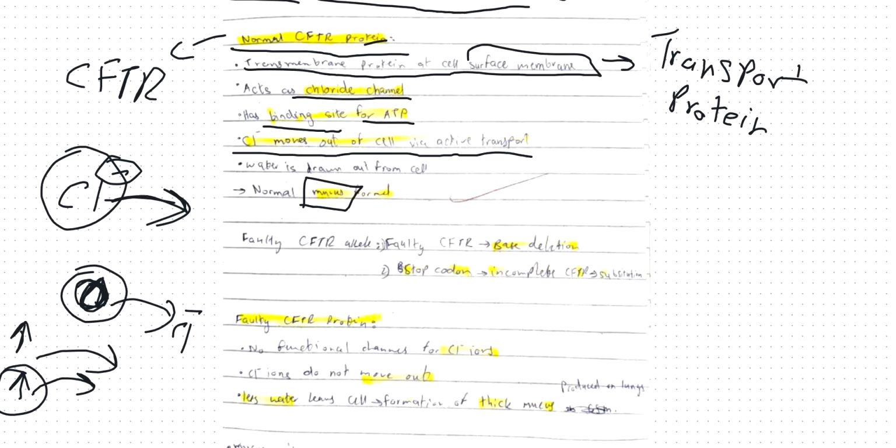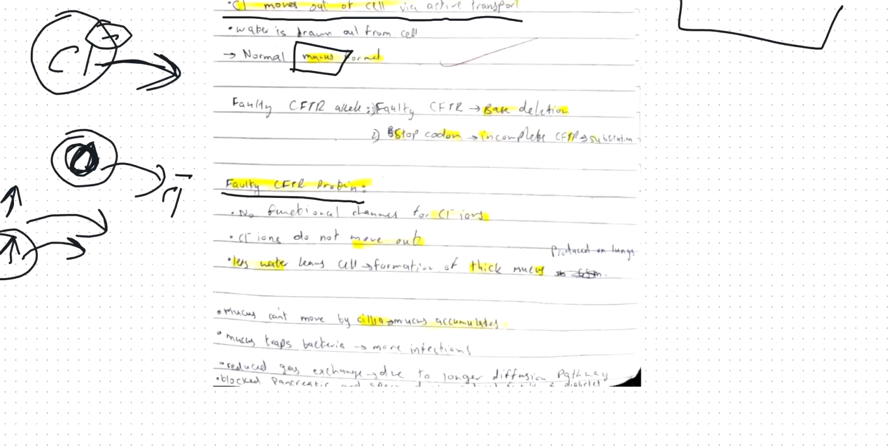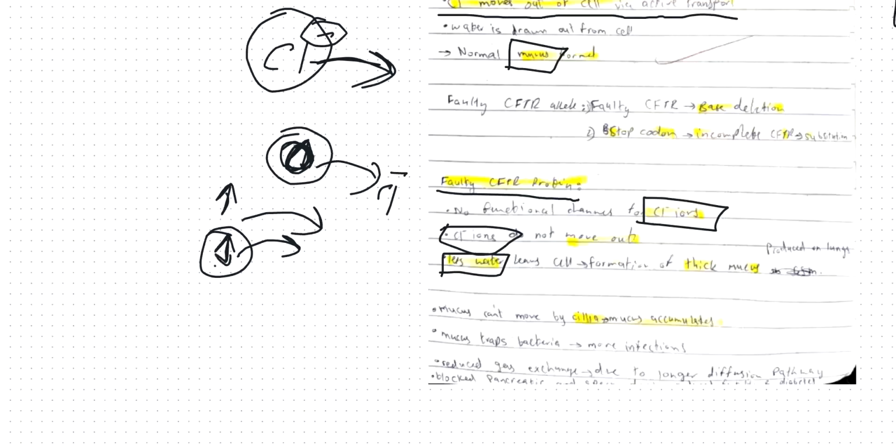So when this protein is absent or faulty, this means chloride ions cannot move out. When chloride ions don't move out, the water concentration outside the cell would decrease, because more ions are present inside the cell. So instead of water moving out, water will not move out of the cell.